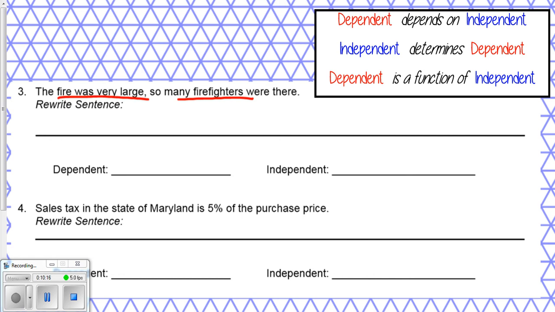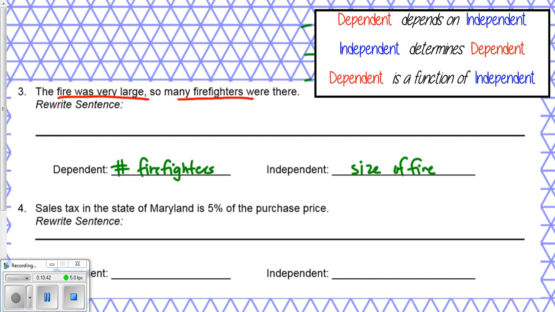Okay, think about it. What is depending on something is the number of firefighters. The number of firefighters does not come first, right? First, the size of the fire happens, and then we determine how many firefighters to call, right? So, knowing those two variables, we can now pick any one of these to write. I'm going to actually go with the most difficult first, just because we're less familiar with it, right?